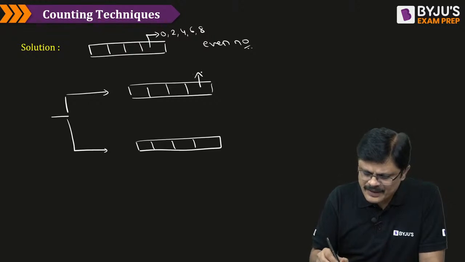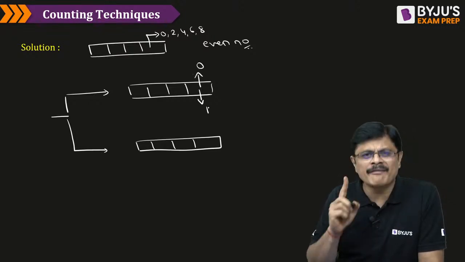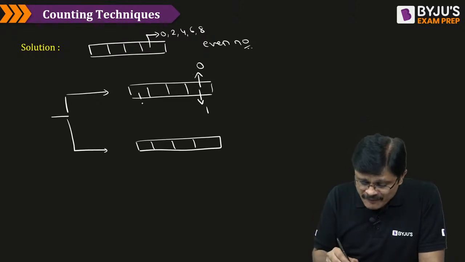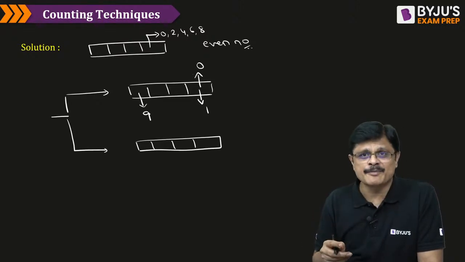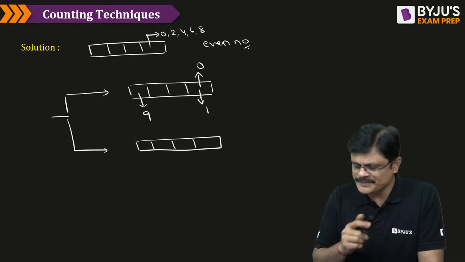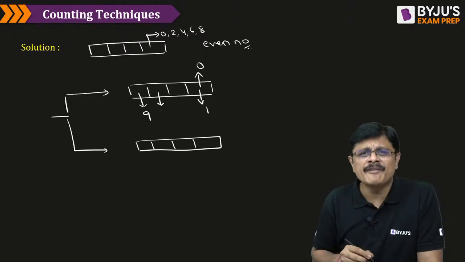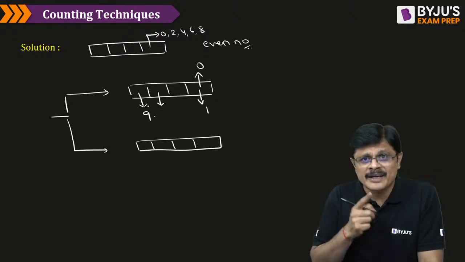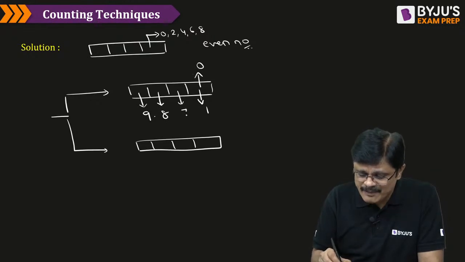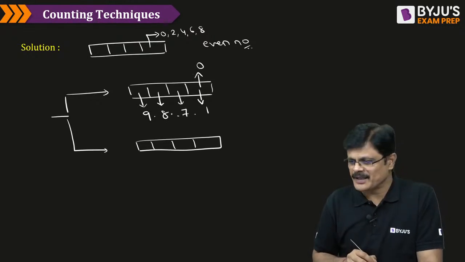It can end with 0 in only one way. Because repetition of digits is not allowed, the first position can be filled in 9 ways, because 0 is already used. Now, because 1 digit is already placed, the next position can be filled in 8 ways, and the last remaining position can be filled in 7 ways.